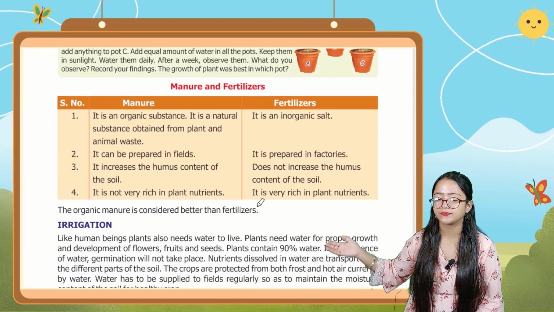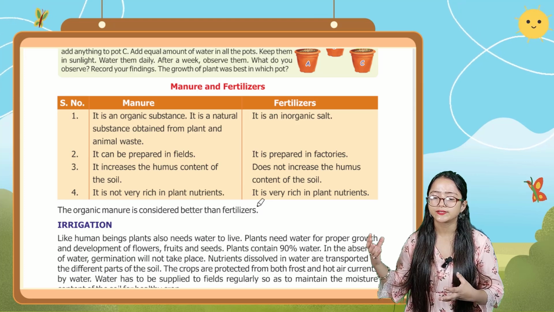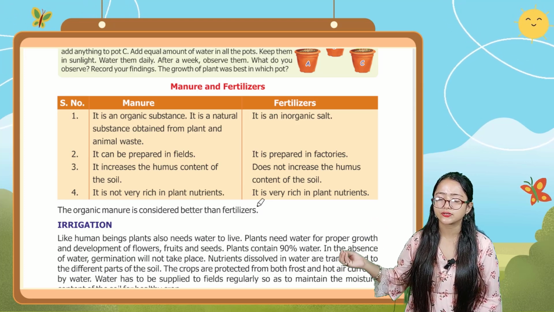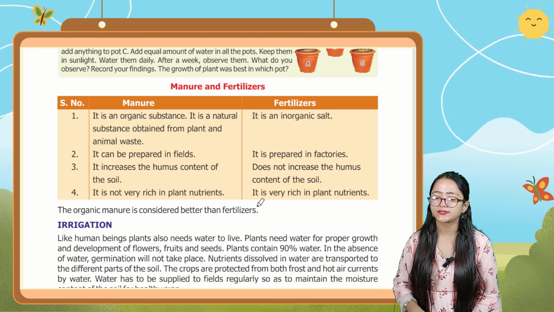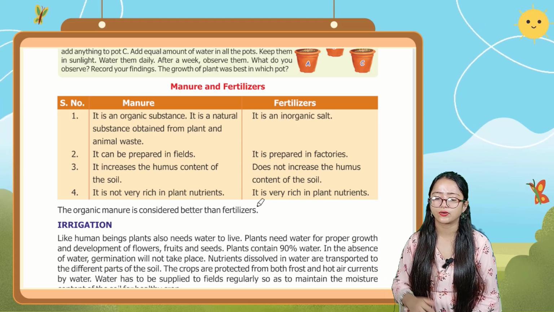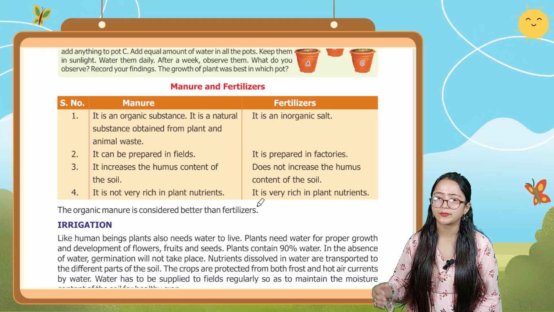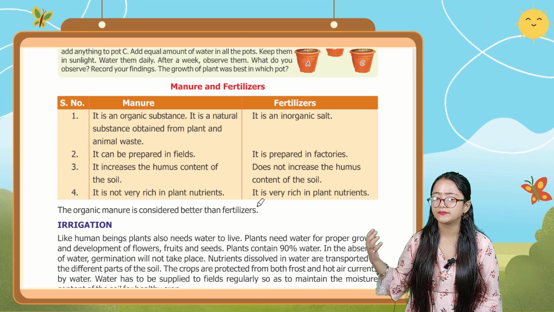Below this activity there is the difference between manure and fertilizer. The first point is that manure is an organic substance, a natural substance obtained from plant and animal waste. Fertilizer is an inorganic salt. Manure can be prepared in the field, whereas fertilizer is prepared in factories.